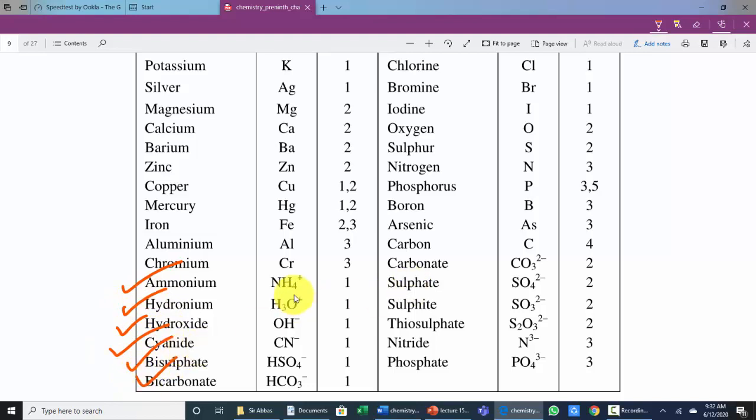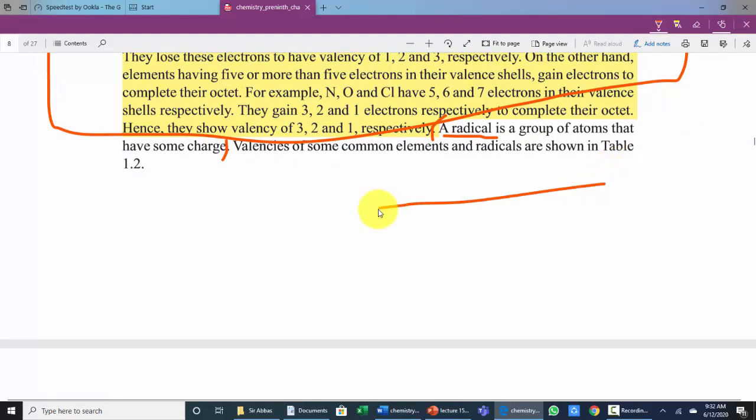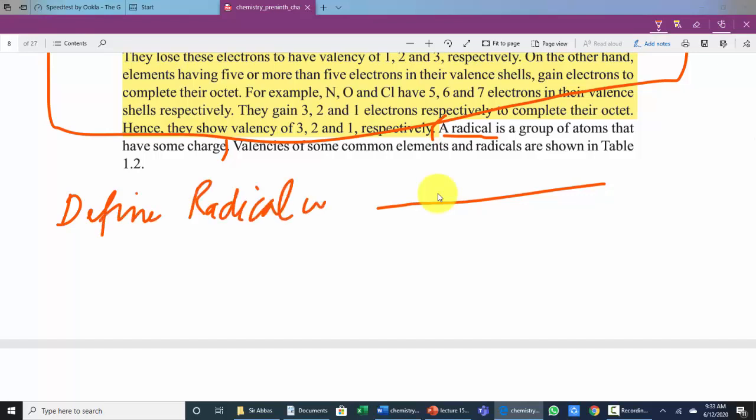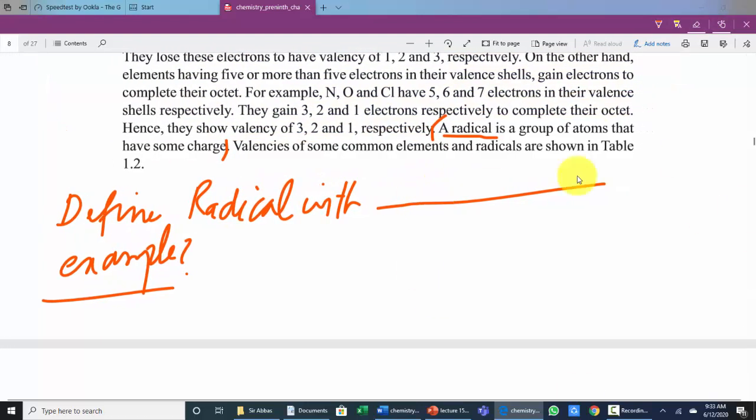So you can give an example of this radical and put this example into this place. So can say that define radical with example. So when you write that define radical with example, so you get the mark. So you get the mark from a radical to this, and examples are